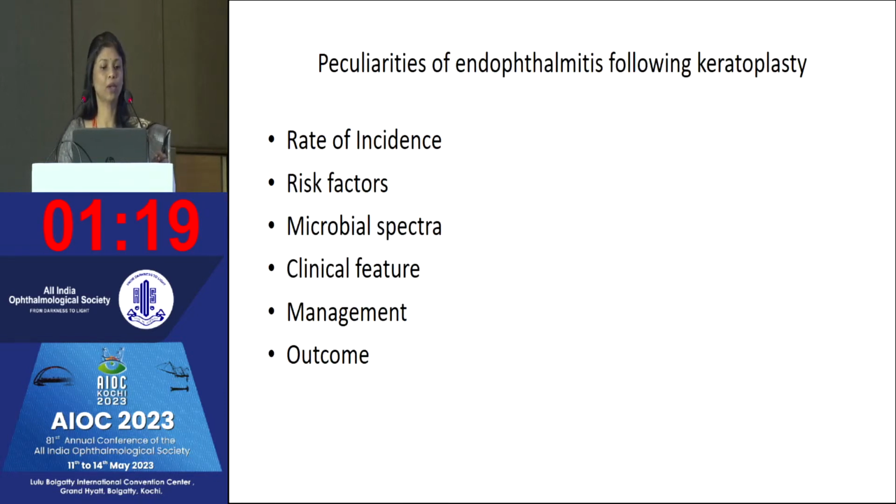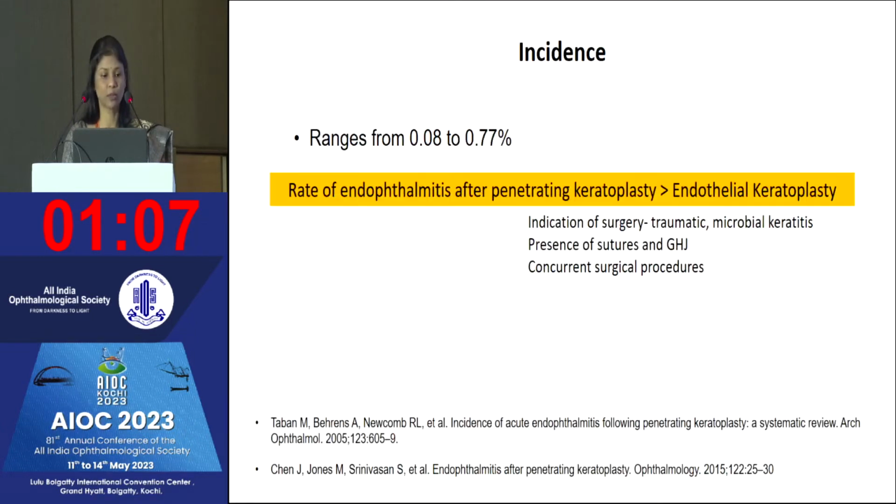There are some peculiarities of endophthalmitis following keratoplasty which make it different from post-cataract endophthalmitis in terms of rate of incidence, risk factors, microbial spectra, clinical picture, and management. Its incidence is 0.08 to 0.77 percent, which is showing a downtrend.